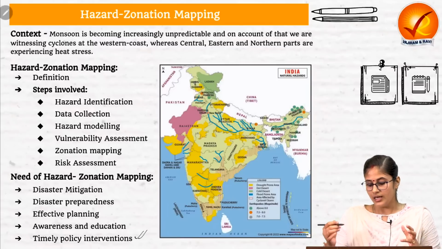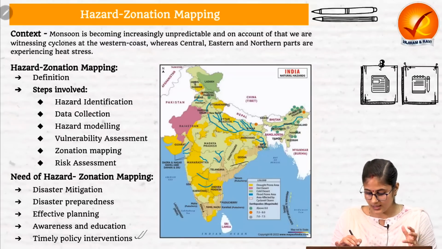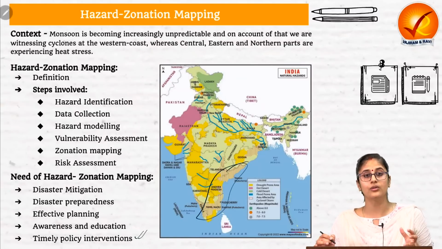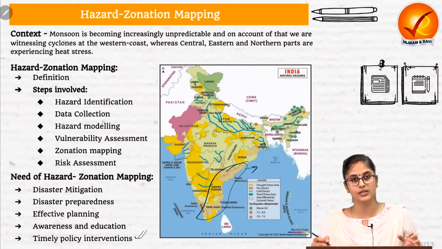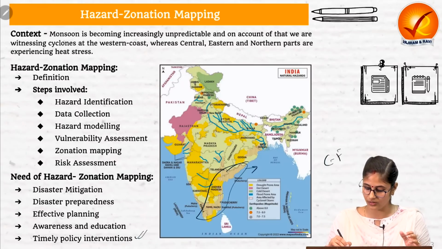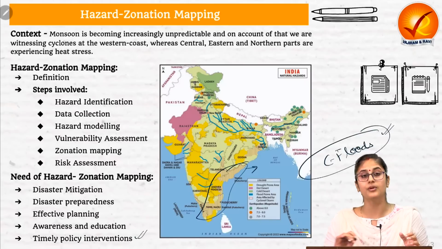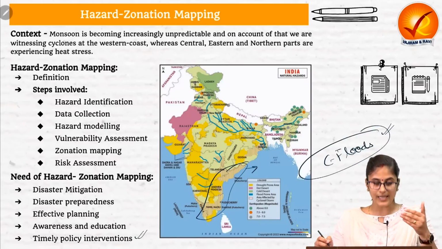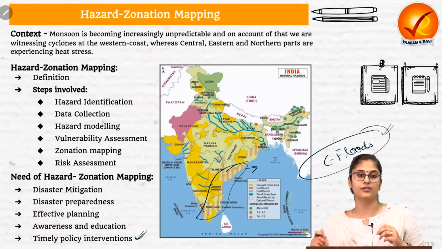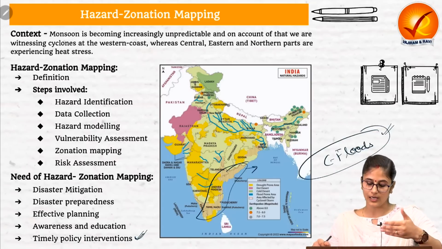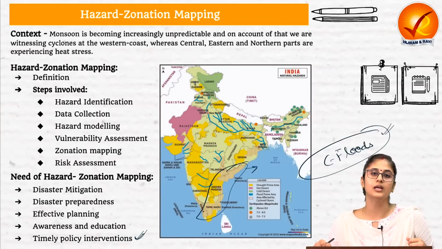For example, if the government knows that this region is more prone to cyclone, it can put in the requisite early warning system. For example, we have SEAFLOWS, which is an early warning system for urban floods. So likewise, the government would be able to come up with adequate policy intervention, knowing that this area is more prone to a particular disaster.